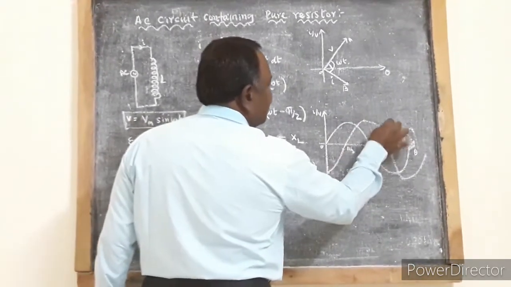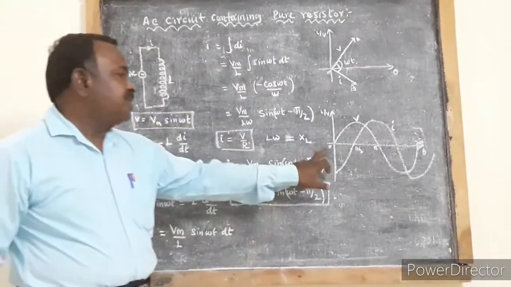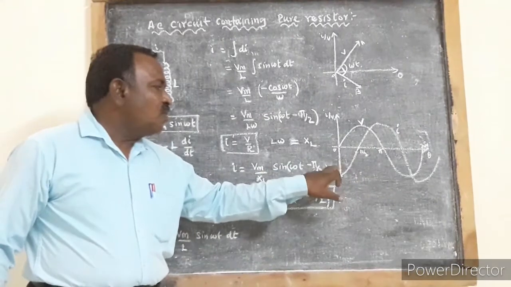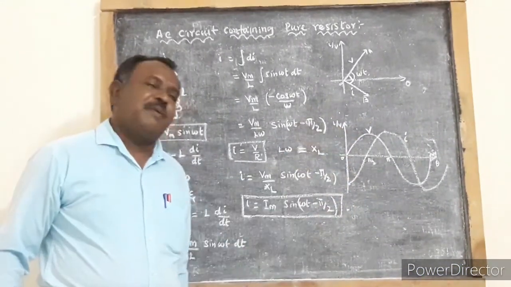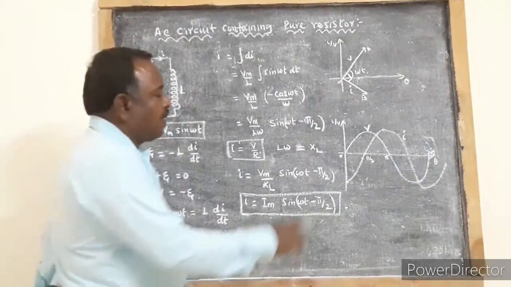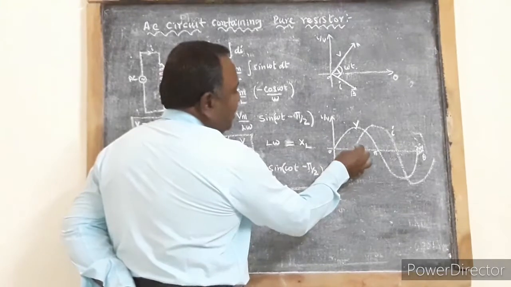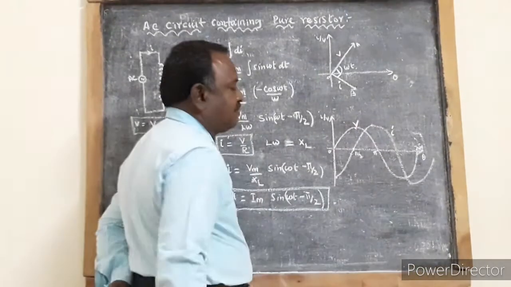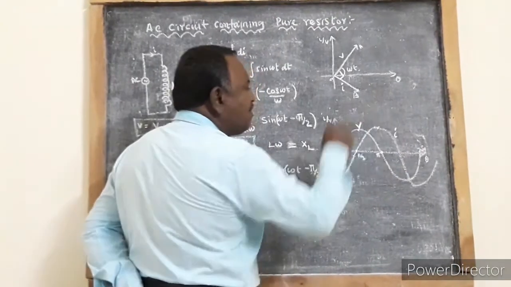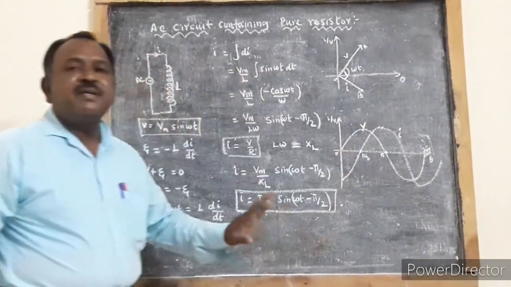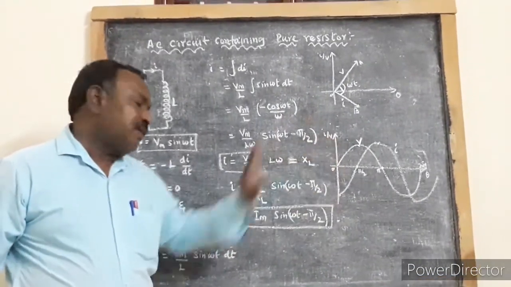So this is the current curve, this is the voltage curve. This tells that current is lagging the voltage by pi by 2, or voltage is leading the current by pi by 2. How? When voltage becomes maximum, at that time current is 0. When current becomes 0, voltage becomes maximum. So voltage and current are out of phase by an angle of pi by 2.